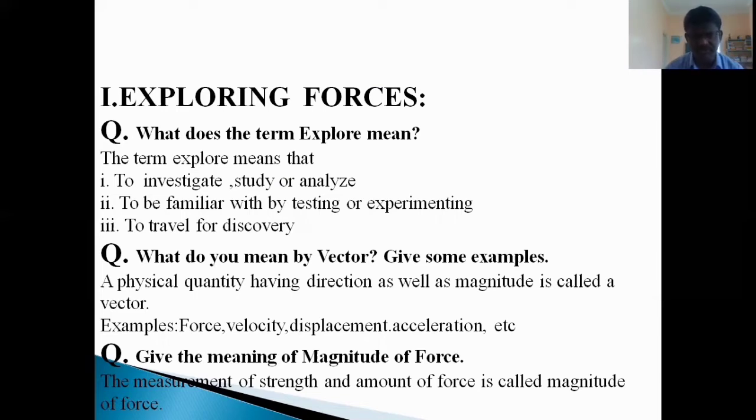What do you mean by vector? Give some examples. A physical quantity having direction as well as magnitude is called a vector. Force, for example, then velocity, displacement, acceleration, etc. Give the meaning of magnitude of force. The measurement of strength and amount of force is called the magnitude of force.